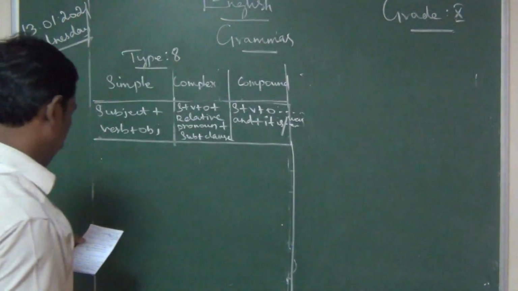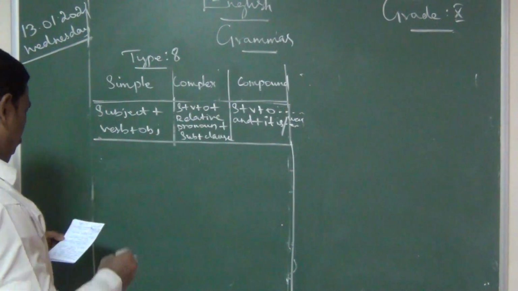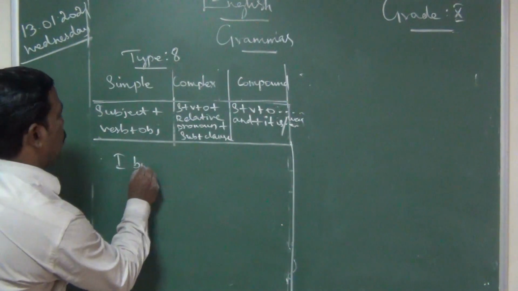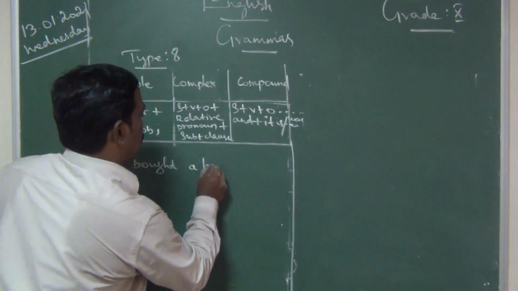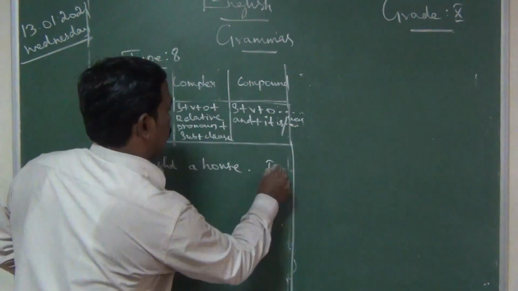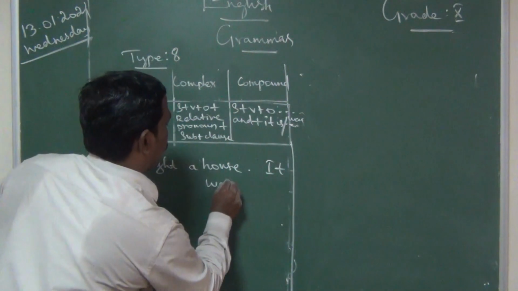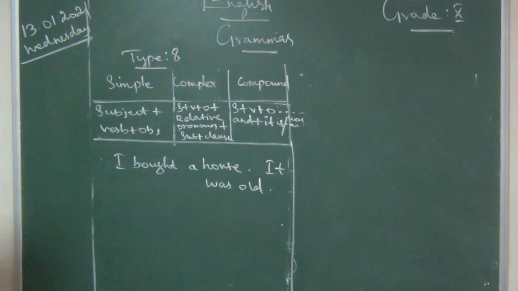Write fast. The first question: I bought a house. It was old. Two sentences into a single sentence.